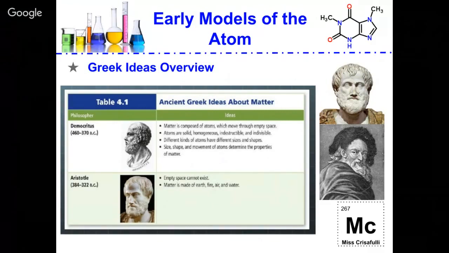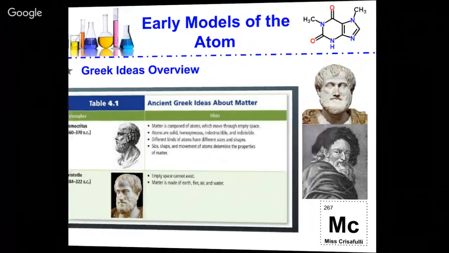If we were to look at these two Greek philosophers' ideas in an overview, Democritus said that matter is composed of atoms. Atoms are solid, homogeneous, indestructible, and indivisible. There are different kinds of atoms that have different sizes and shapes, and the size, shape, and movement of atoms determines the property of the matter. Aristotle contradicted that by saying that empty space cannot exist, and matter is made of earth, air, fire, and water. These are two very different views of what matter was made of.